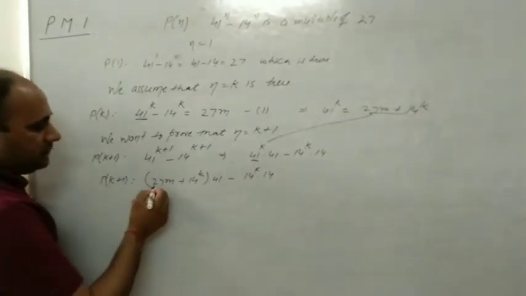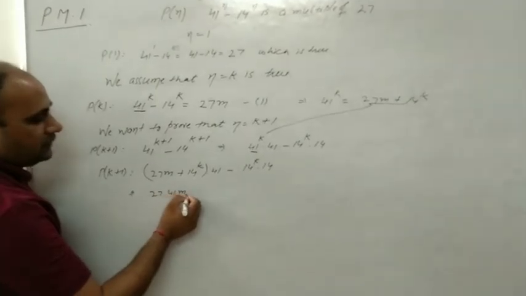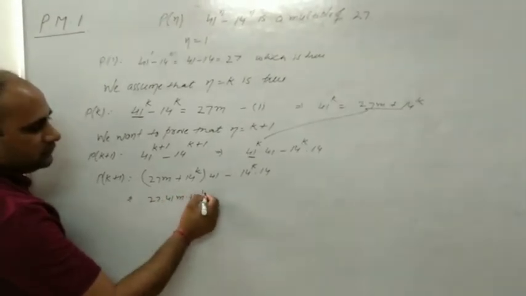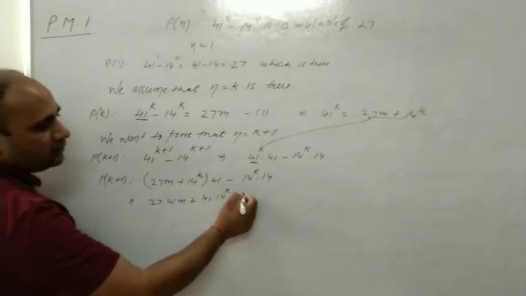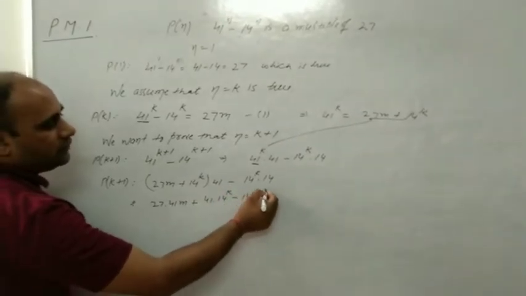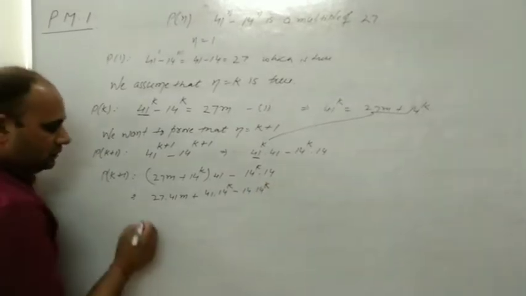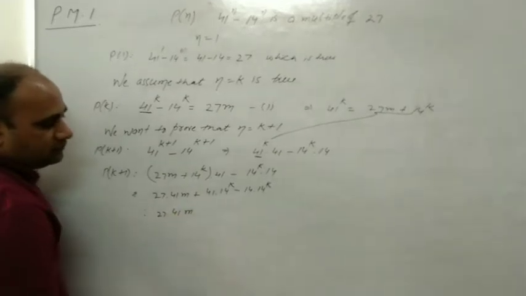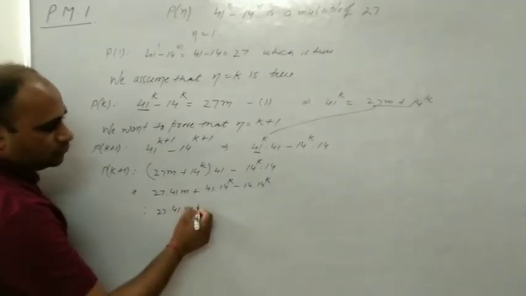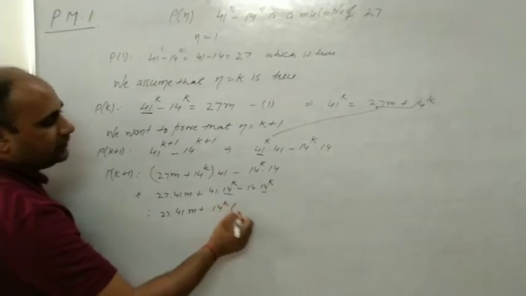Now you will multiply 27 into 41m, 41 into 14 raised to power k, and 14 into 14 raised to power k. 27 into 41m. Now dear student, what is common? 14 raised to power k.